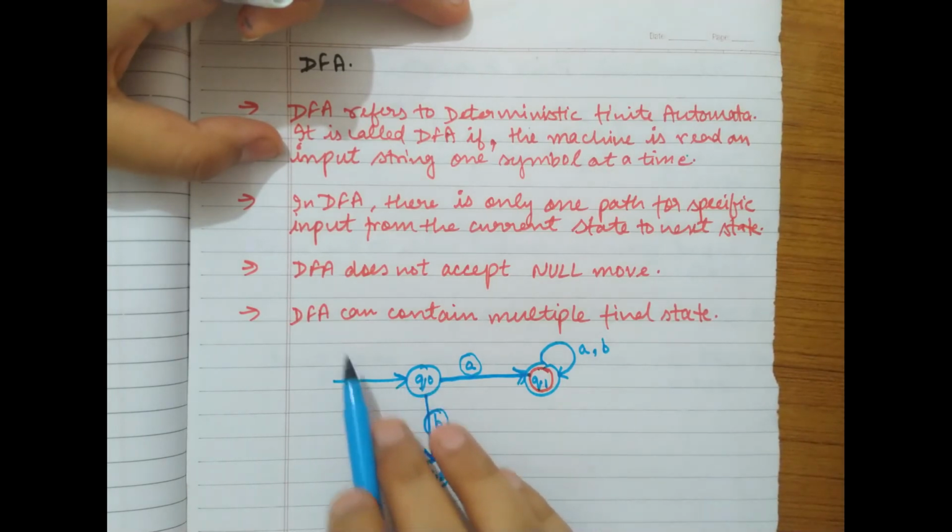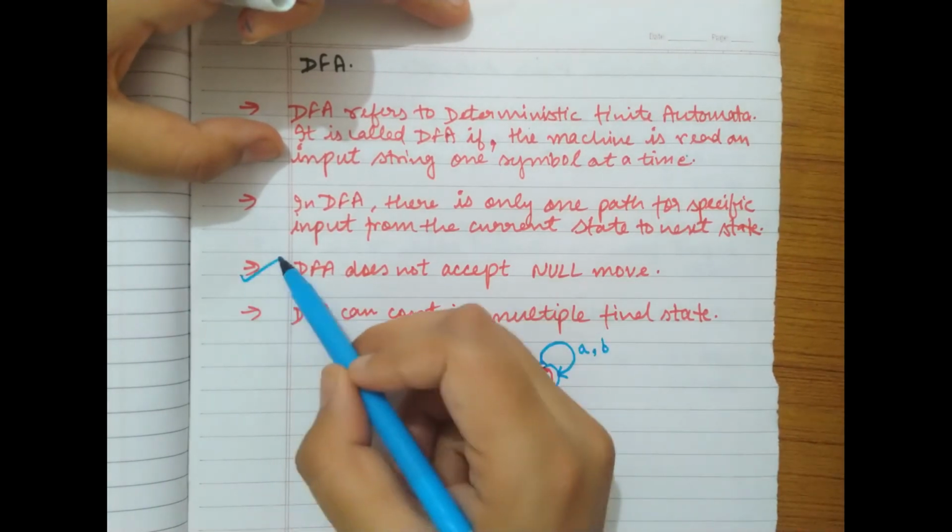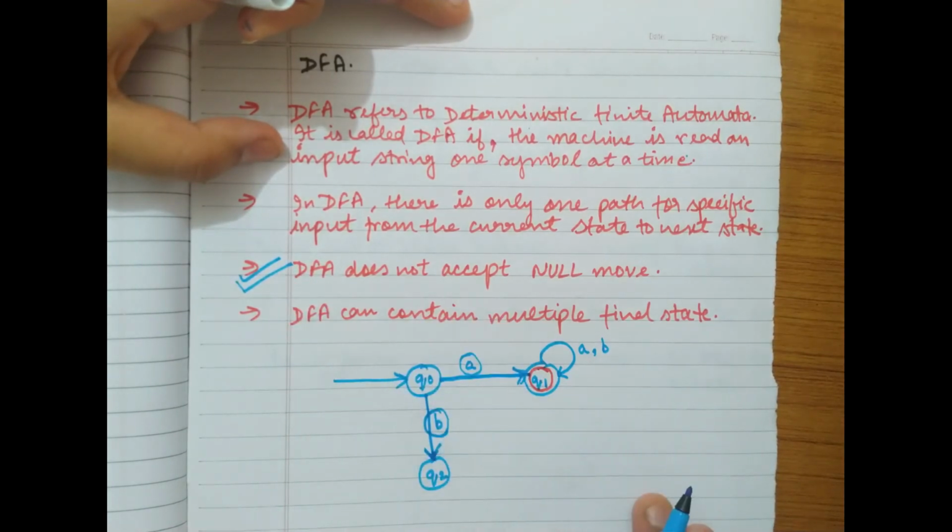Okay, and the next point is DFA does not accept null move. So this is a simple point, we can understand this. DFA can contain multiple final states. Okay, so DFA can also have multiple final states. I will explain this point in the next lecture.